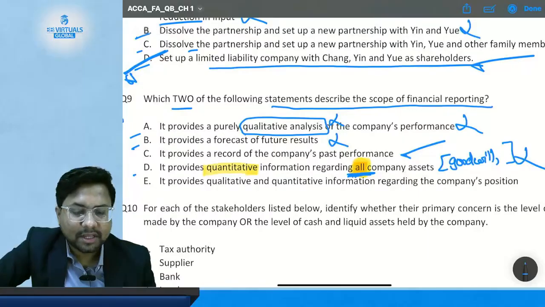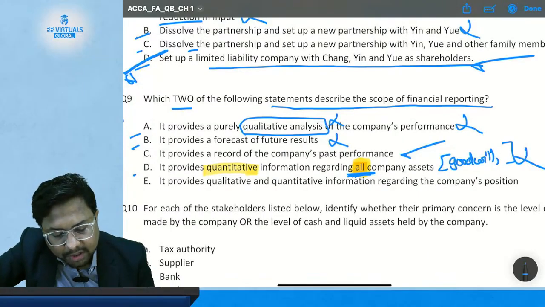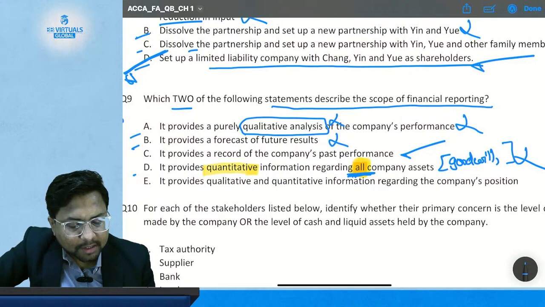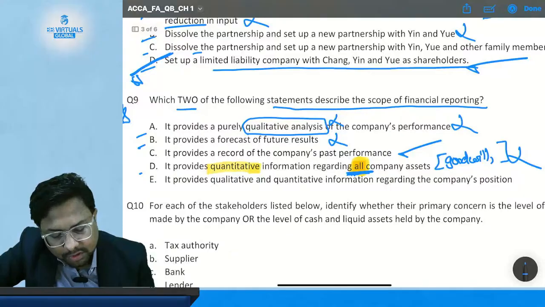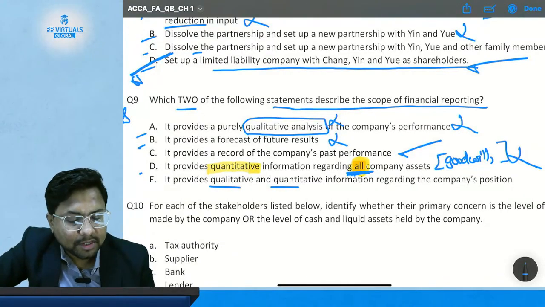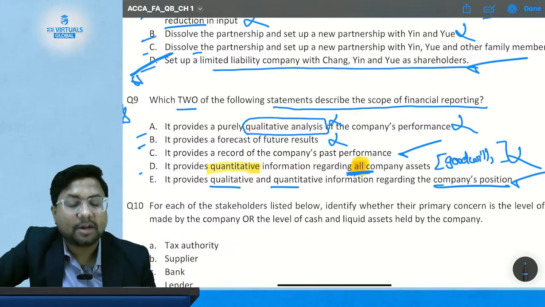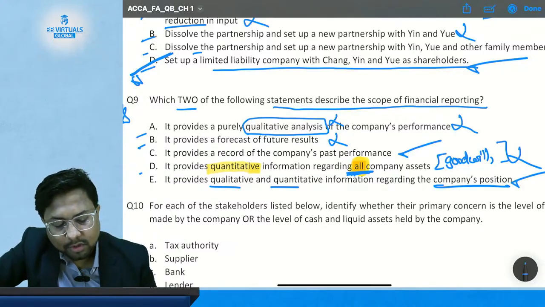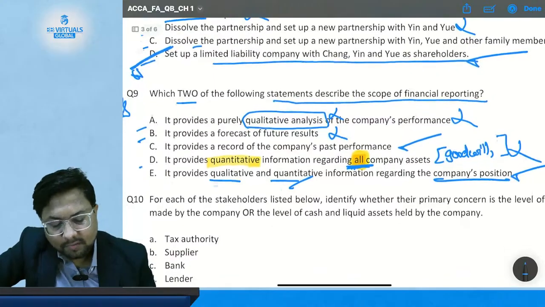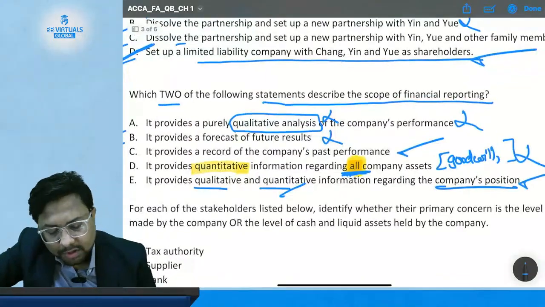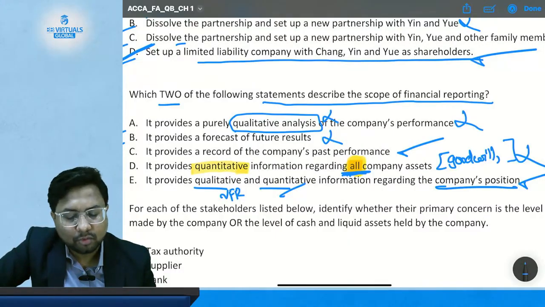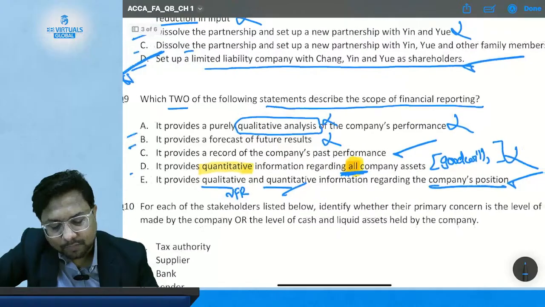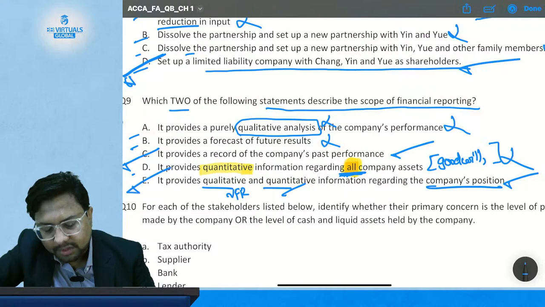Then comes option E. It provides qualitative and quantitative information regarding the company's position. So this option is correct. Why, sir? Because you have said that only quantitative information is given. But when I say qualitative, qualitative includes non-financial reporting also. So option C and option E are correct.